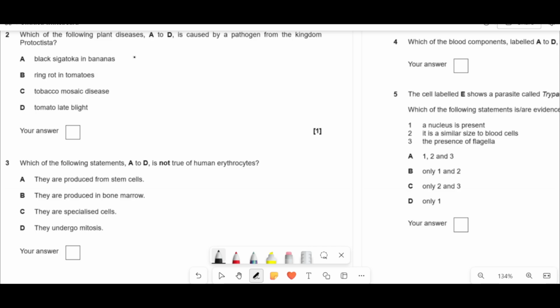Which of the following plant diseases A to D is caused by a pathogen from the kingdom Protoctista? Sublime bananas is caused by a fungus, and that's out. Ring rot is a bacterial infection of potatoes, so that's out. Tobacco mosaic disease is due to a virus, and tomato blight is the only one that is, so it's D. This is caused by a protoctist with the name Phytophthora infestans, and it's almost like a fungus in the way it behaves, and it penetrates the cells, destroying leaves, tubers, and fruit.